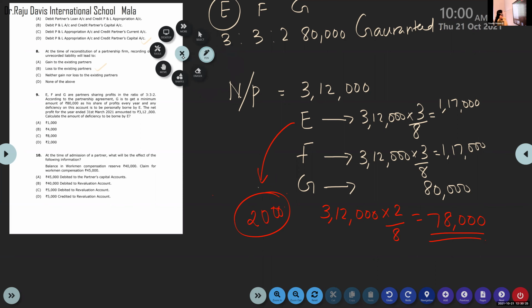In this case, at the time of admission of a partner, what will be the effect of the following information? Balance in workmen compensation reserve is 40,000. And there is a claim for it, 45,000. So what should be done?